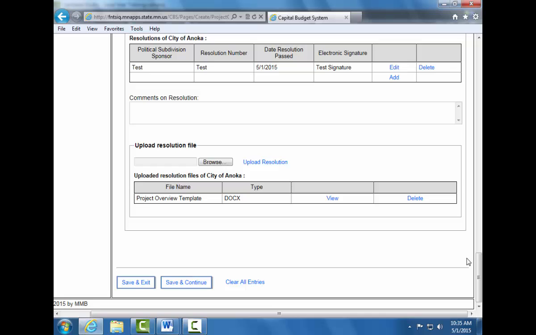When you have completed all fields and are satisfied with the information, you can either click Save and Exit to exit this form, or click Save and Continue to continue on to the next screen and continue entering your request in the capital budget system.